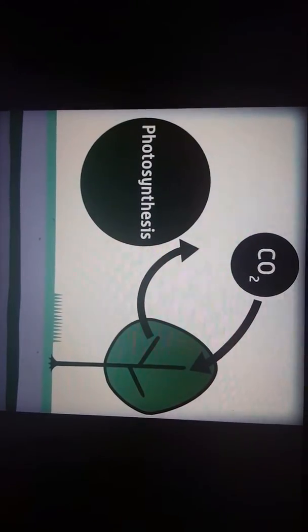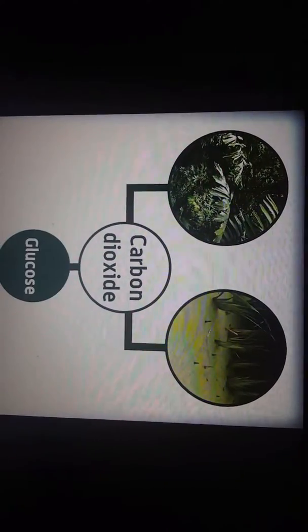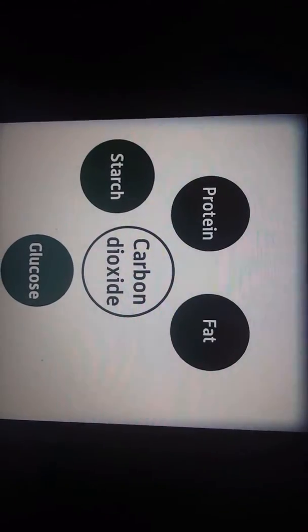Carbon exists in the atmosphere as the gas carbon dioxide. Carbon dioxide is removed from the air by photosynthesis. This is the process by which green plants and algae convert the carbon dioxide to glucose and then other storage substances such as starch, protein, fat, and cellulose.